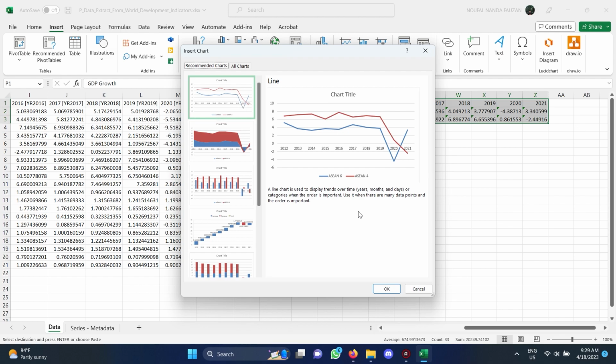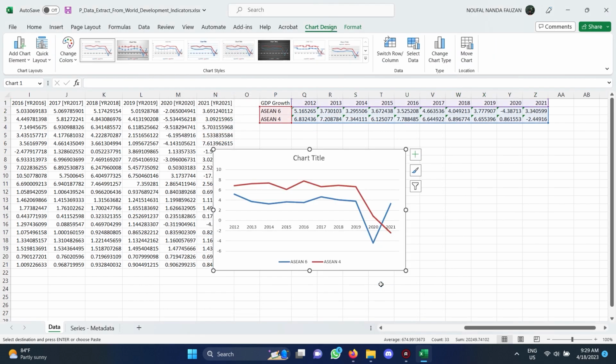Here is the graph. Nanda will explain the graph.